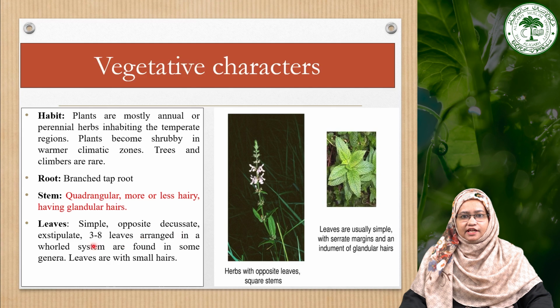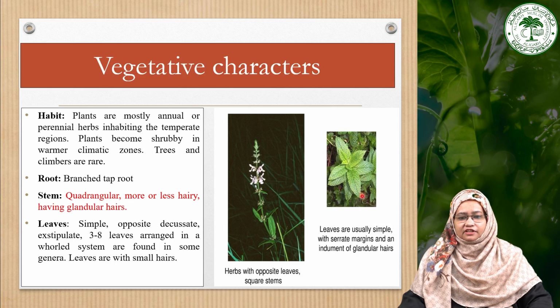These leaves are exstipulate. Generally, there are 3 to 8 leaves arranged in a whorl in some genera also, and the leaves also have small glandular hairs. If you closely see the leaves, they have glandular hairs. So the presence of these hairs on the stems as well as on the leaves gives them a particular aromatic smell that secretes oils, and the margins of the leaves are serrate, as you can see in these images.